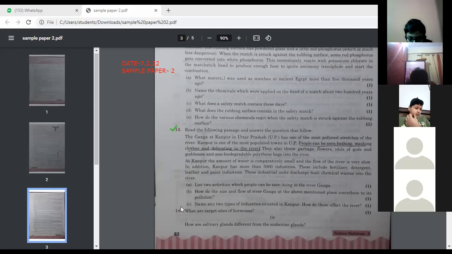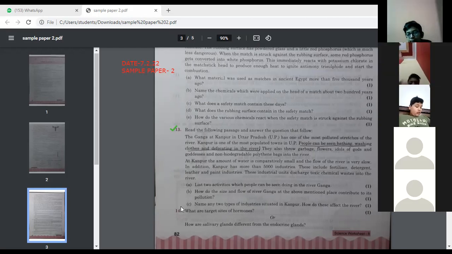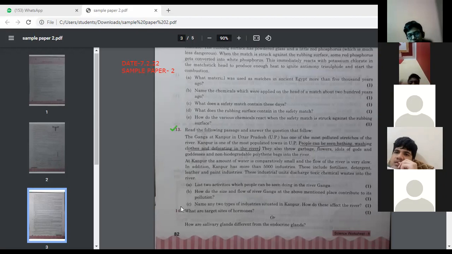Yes, beta. How does the above-mentioned place contribute to pollution? We are talking about Kanpur and the Ganga river. How has Kanpur polluted the Ganga river? Contribute all the points you can write down. Kindly write down all the points on how it has got polluted.